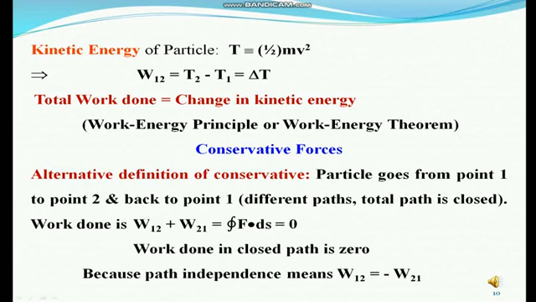The path is independent, which means W12 equals minus W21. Both are in opposite directions, so we use the minus symbol. Here they cancel each other, so the total work done becomes 0.